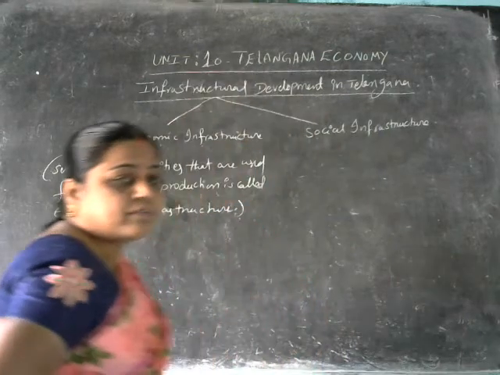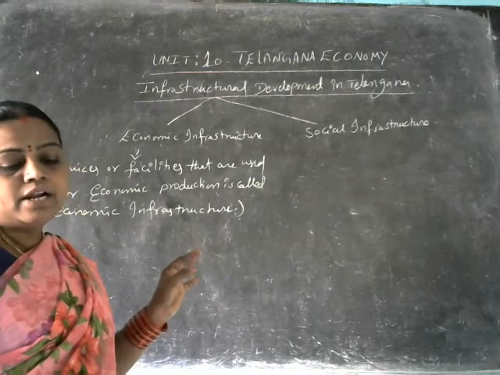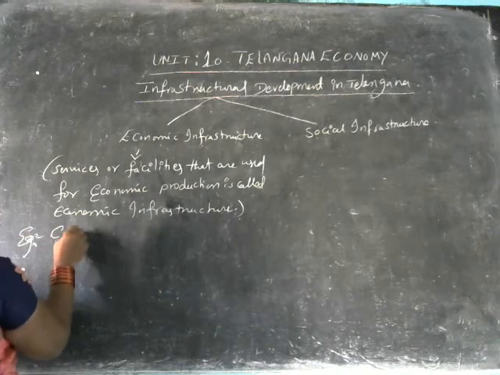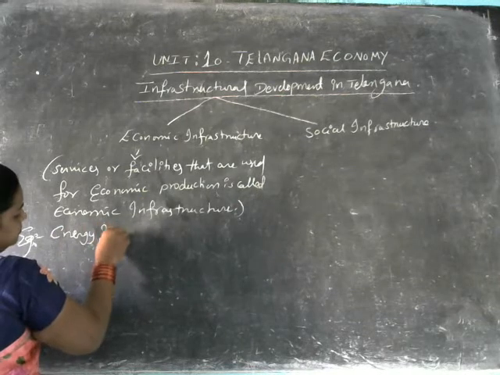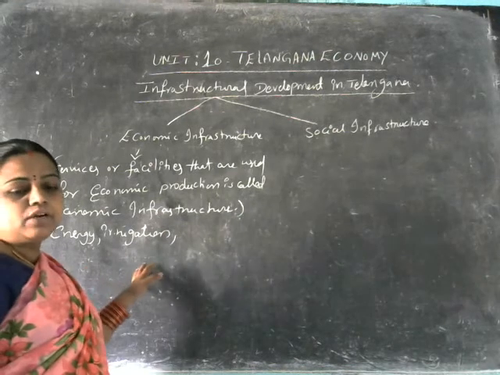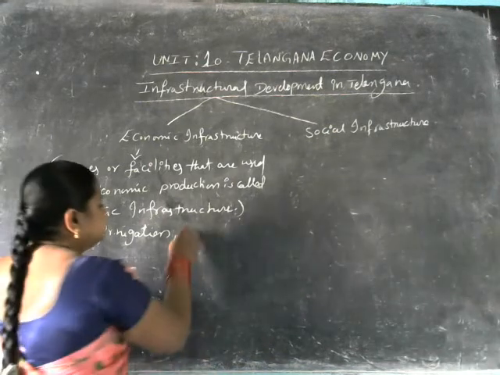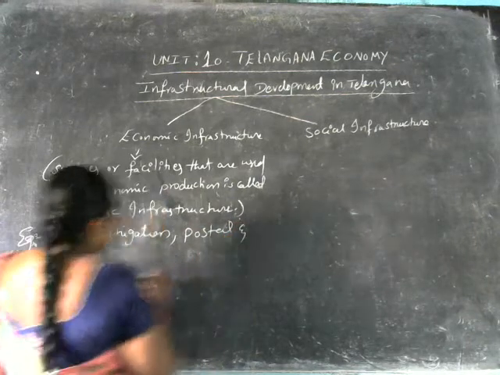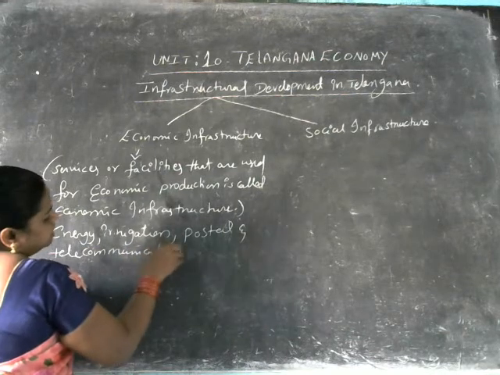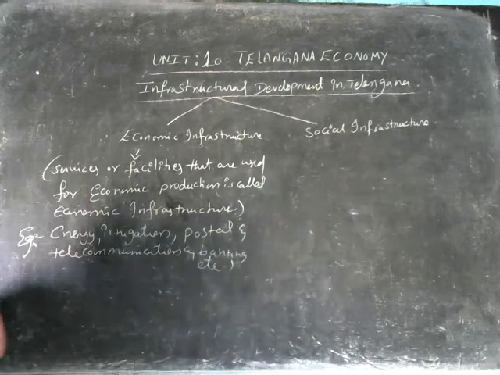So what are the examples we can take here? Examples: energy, irrigation, transportation, postal and telecommunication, and banking, etc. are called economic infrastructure.